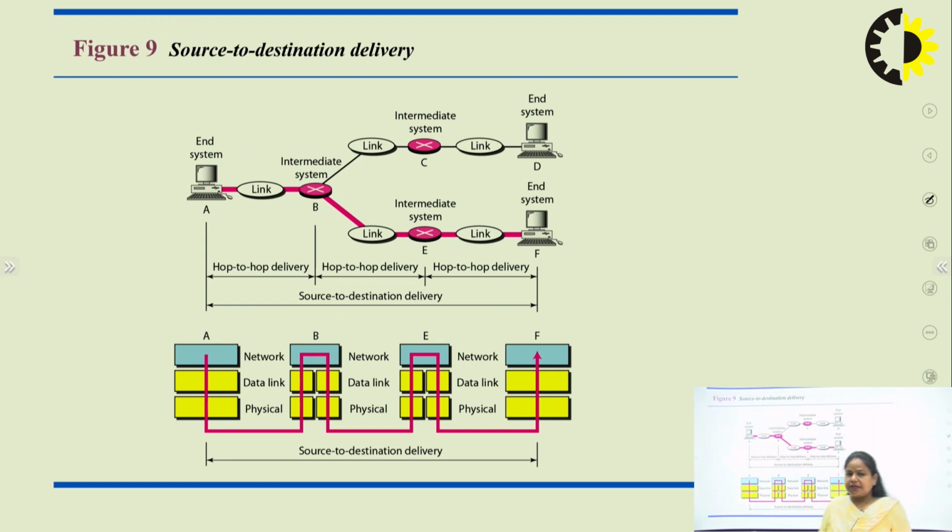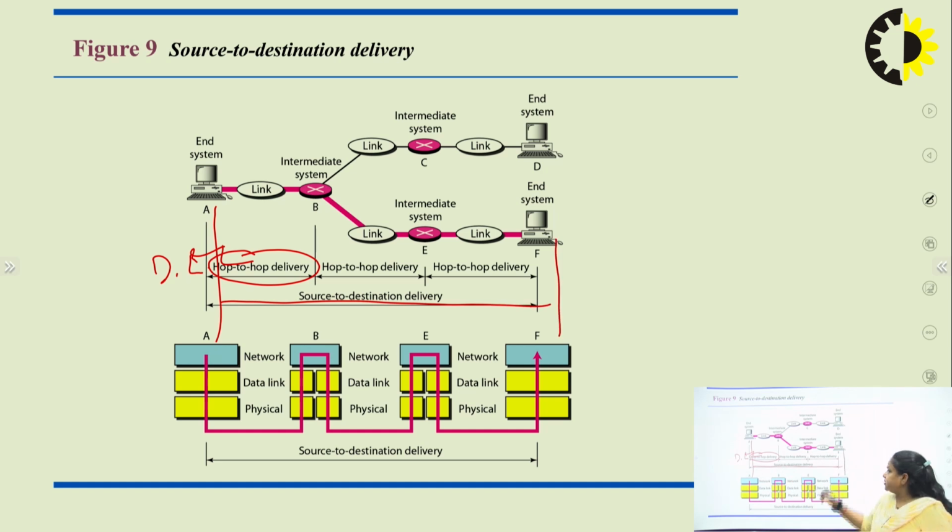Now you can see the example. If I say that hop by hop is a delivery, it is the responsibility of data link layer, right? But when one end system delivers the data to the next end system, then we can say it is called a source to destination delivery, and it is the responsibility of network layer.